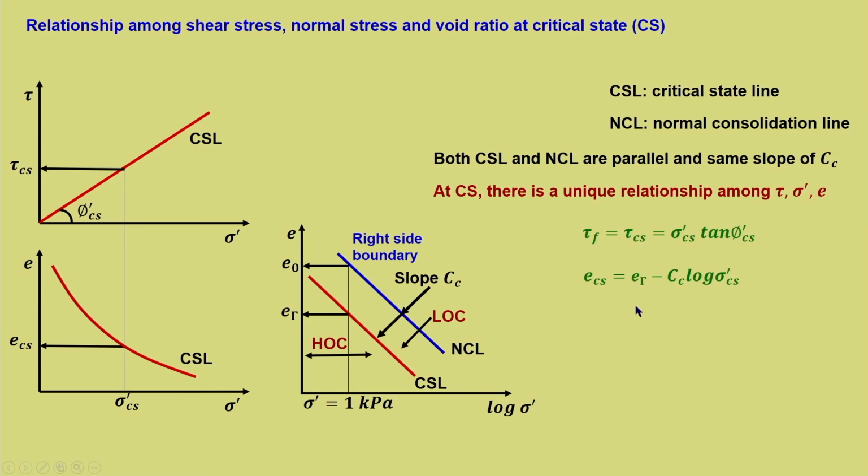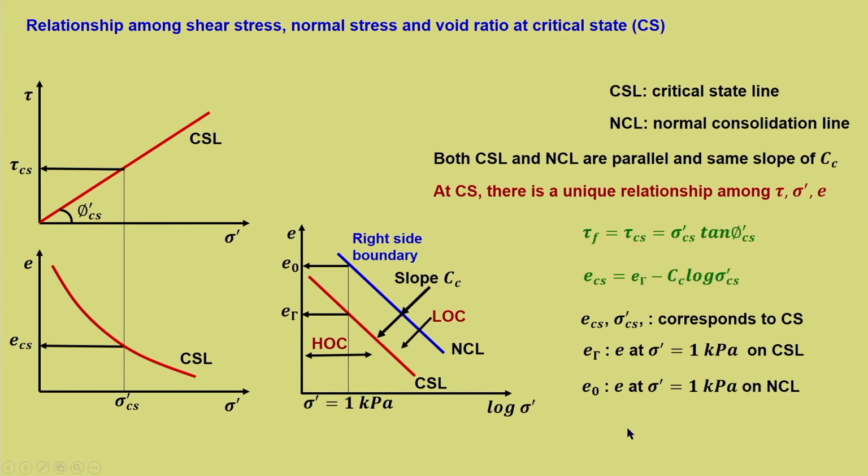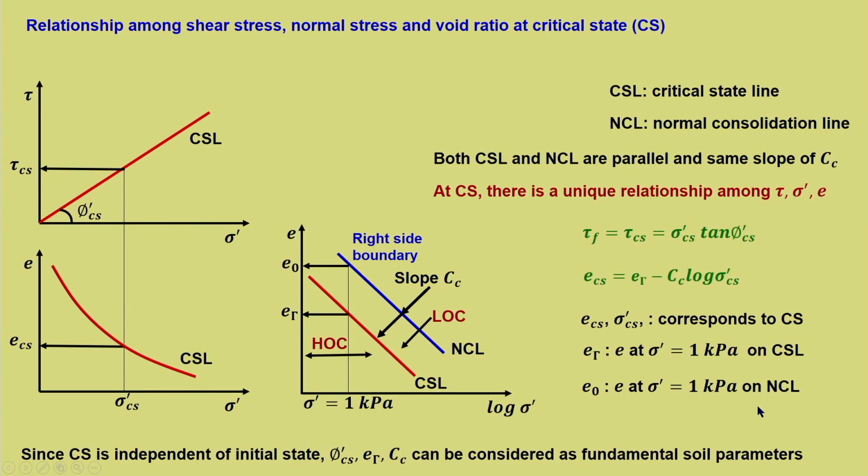So, these two are very important expressions, where e CS and sigma dash CS correspond to critical state. e gamma we have explained, that is e at sigma dash equal to 1 kilopascal on CSL, e naught is e at sigma dash equal to 1 kilopascal on NCL. Since critical state is independent of initial state, phi dash CS, e gamma and Cc can be considered as fundamental soil parameters.